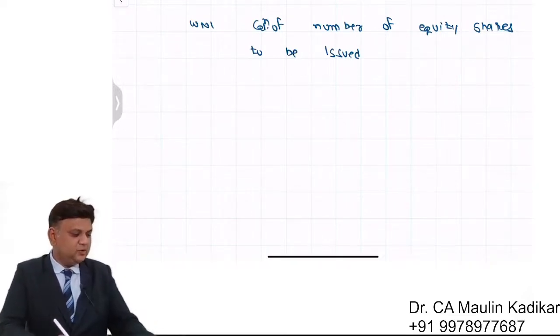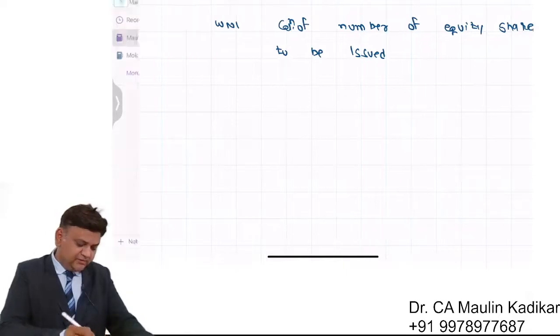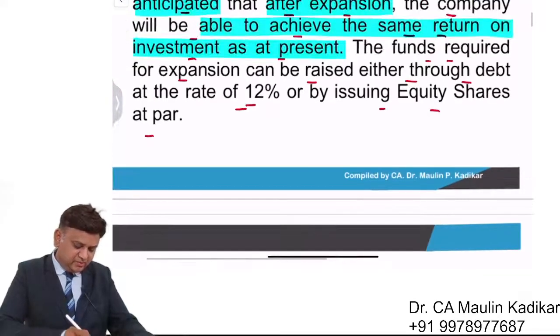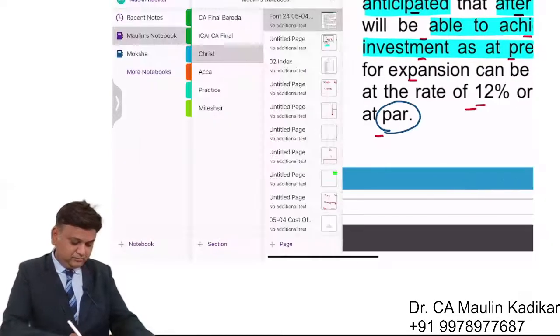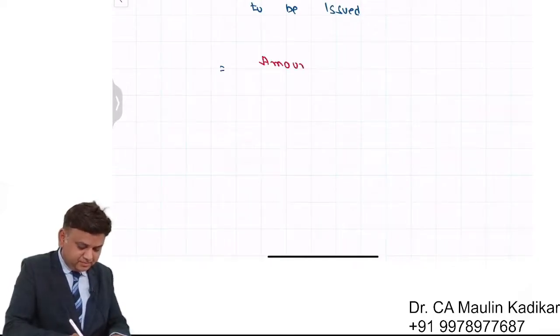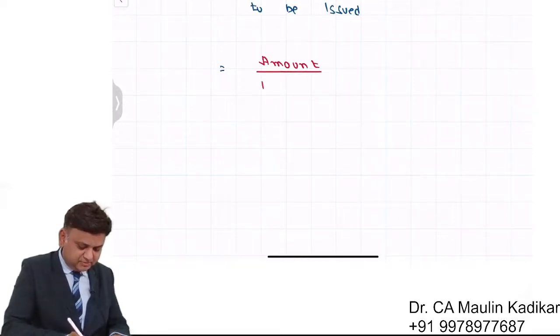Because friends, there are two options that we have. One is the debt financing and another is the equity financing. The question says that in case of the equity financing, we are going to issue the equity shares at face value. So in that case, it is amount divided by issue price.